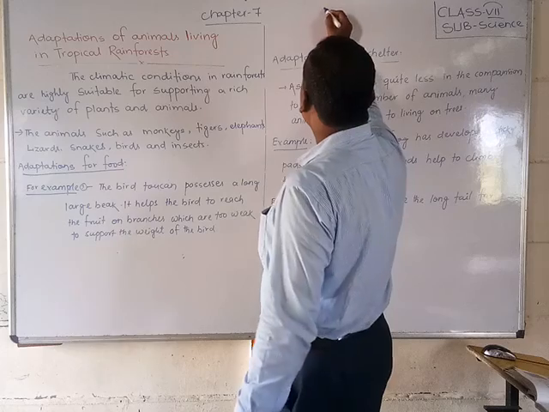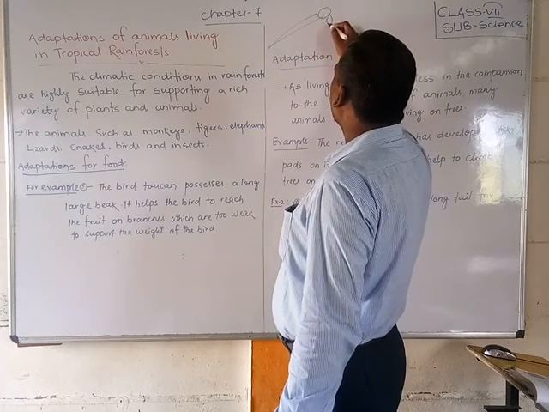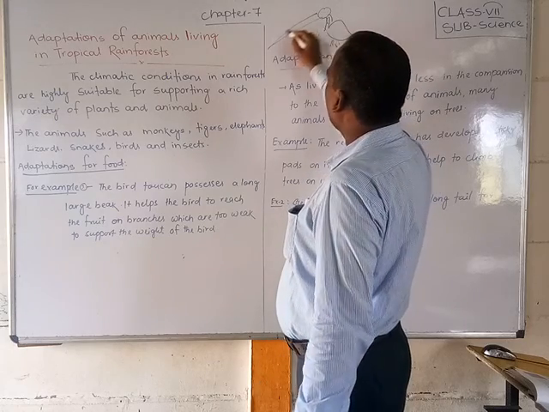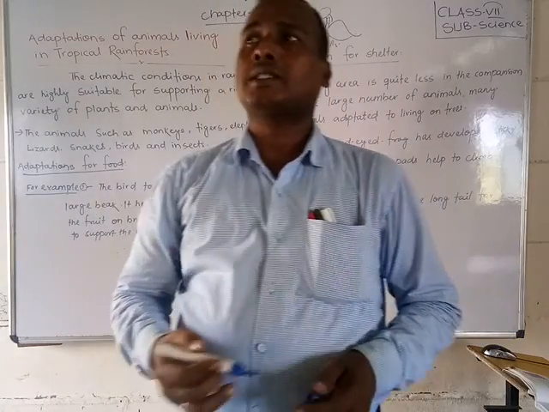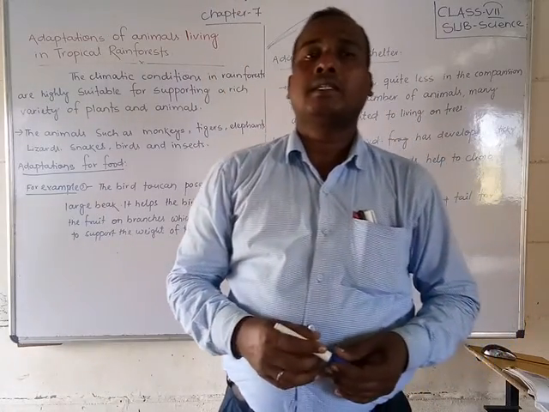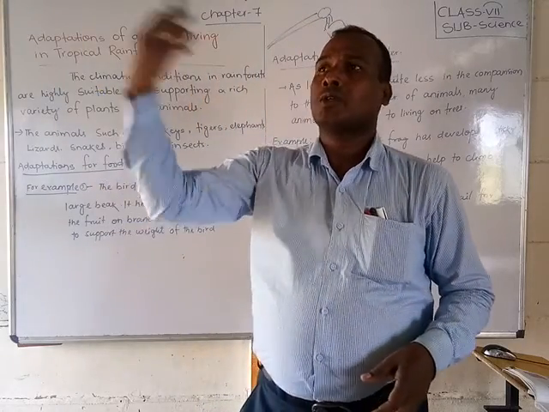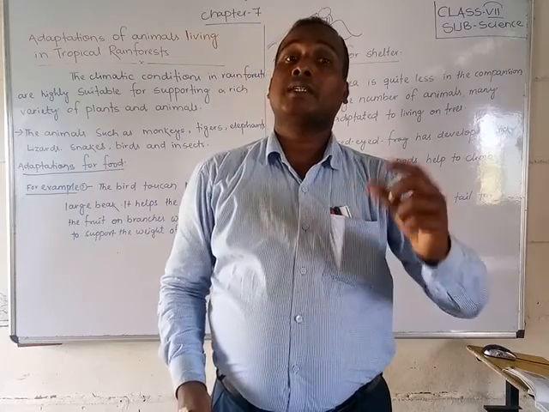The beak is very long and strong also. Why is it so? To get food easily. Suppose a fruit is at the last tip of a branch and the bird needs that fruit.